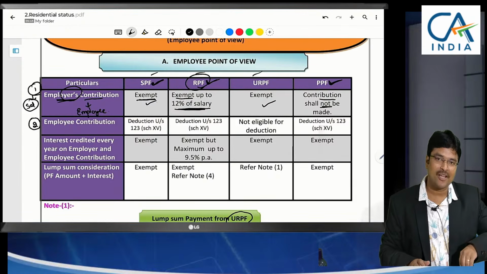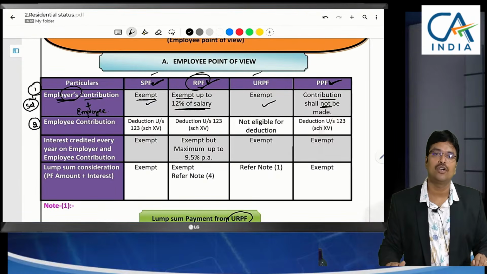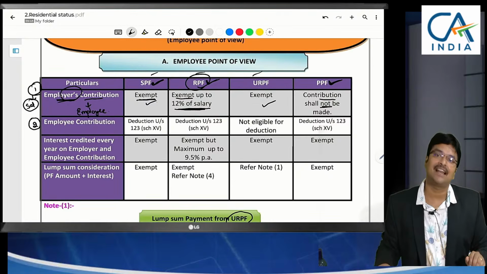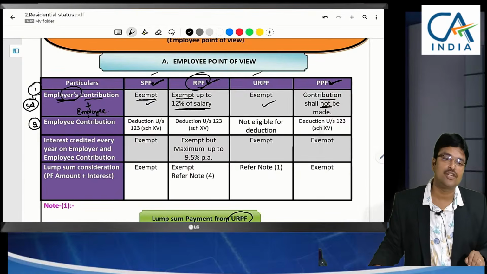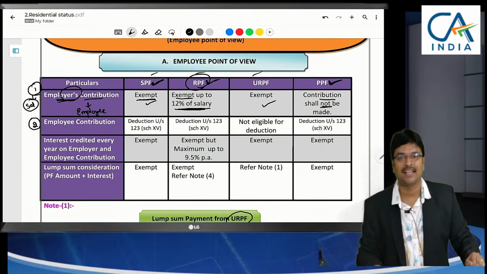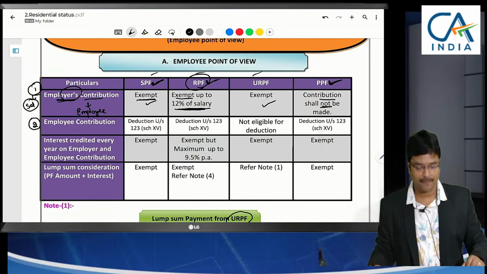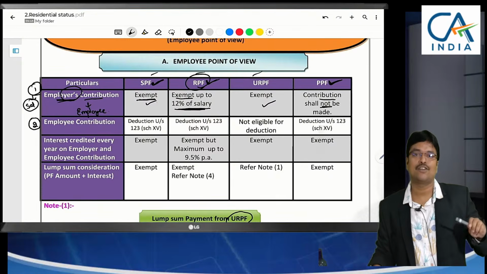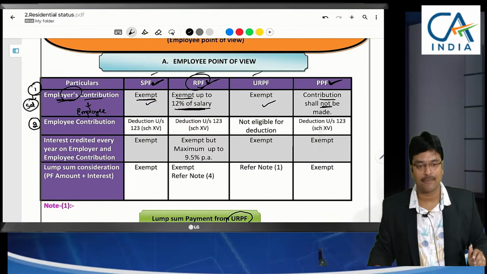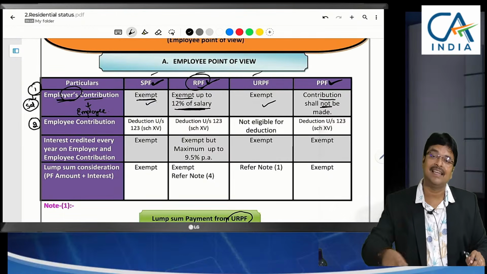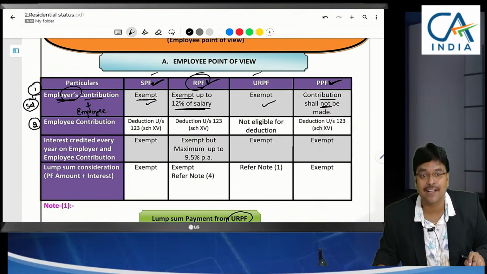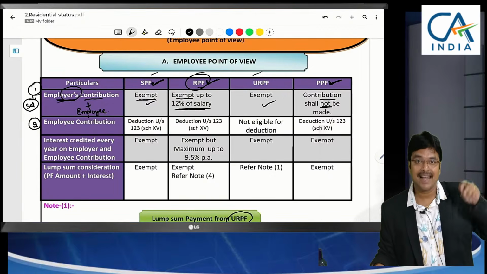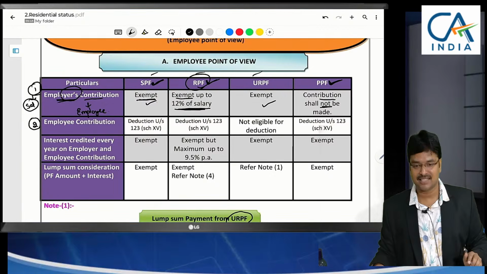Sir, will the employee contribute additionally, or will he pay out of his salary? He will pay out of his salary. That's why the salary has already been taxed under the head salary. Now out of that salary, when he is giving any contribution, we have to consider a deduction. Whether the deduction is eligible or not, that we need to discuss here.